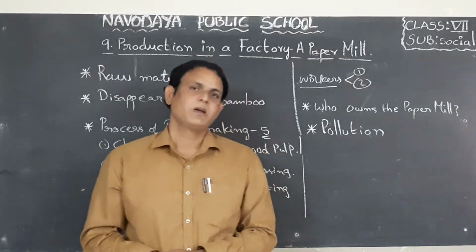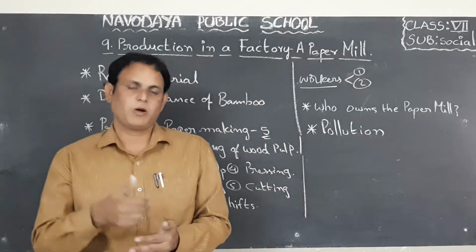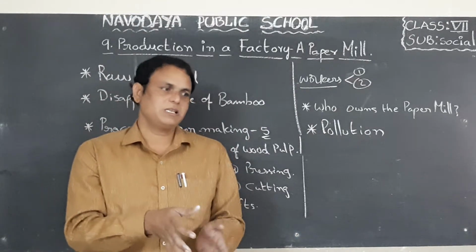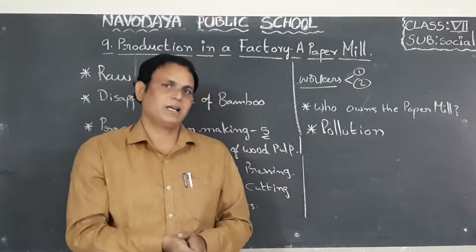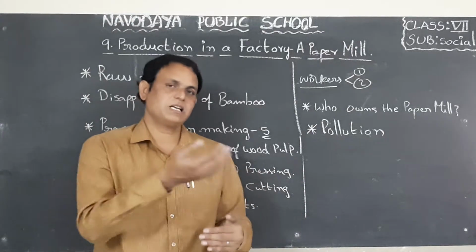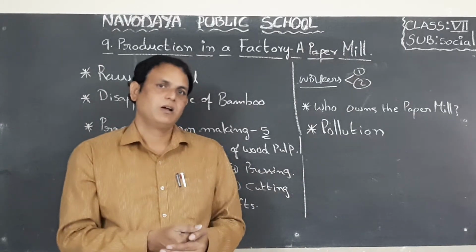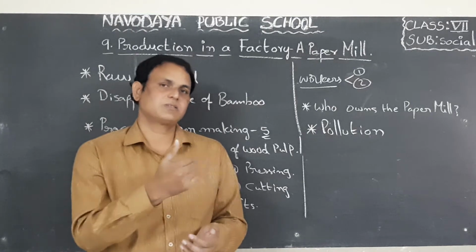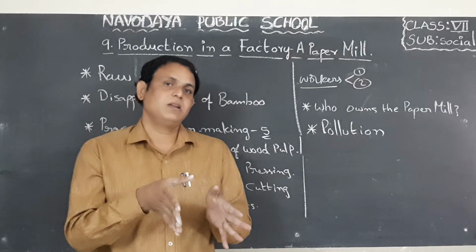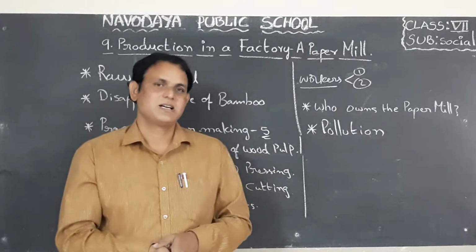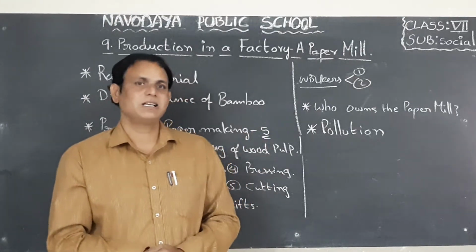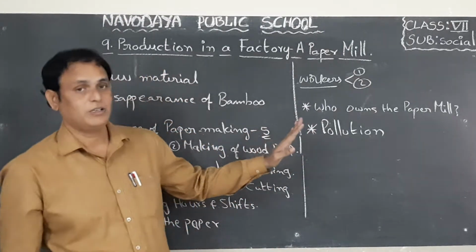Okay, so that's why recently the effluents are another problem. The wastage coming from the paper mill, they are simply dumping into the river water. So in this way the river water will be contaminated. So if you take the polluted river water, what will happen? Some diseases will also affect you. Why? Because for making the paper, in the paper mill, they are adding some chemicals. That is very dangerous to the animals and also human beings. Okay children? So that is about pollution in this lesson.